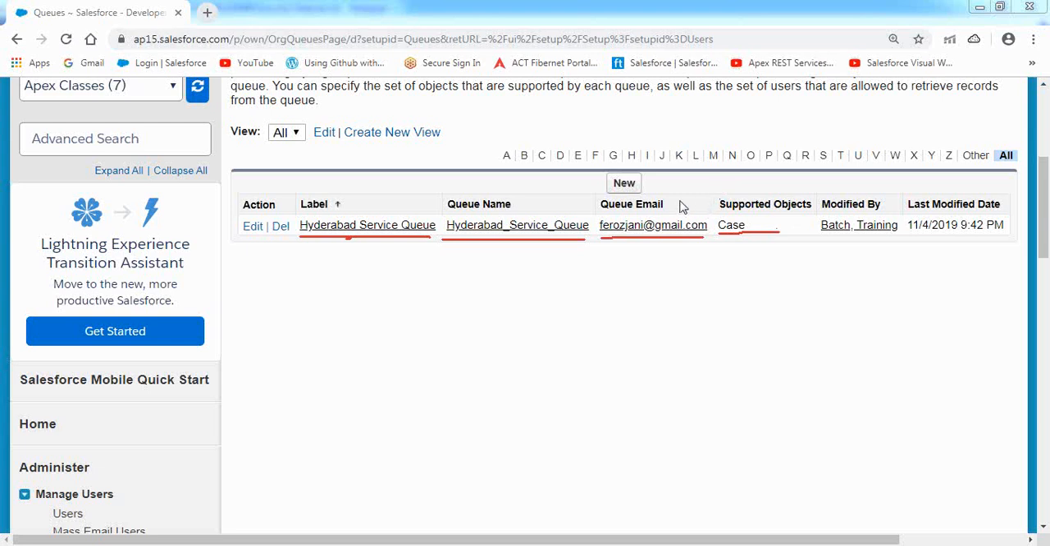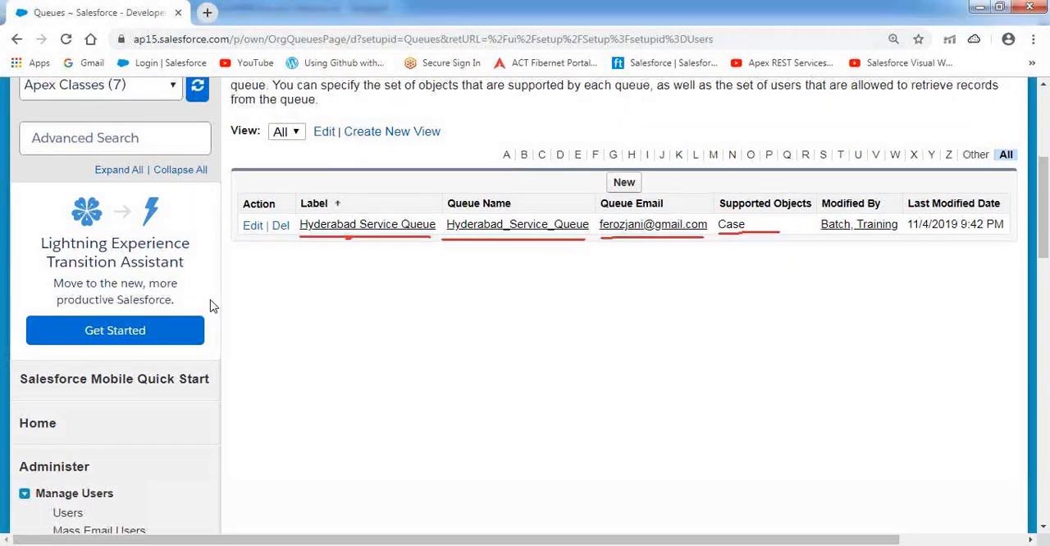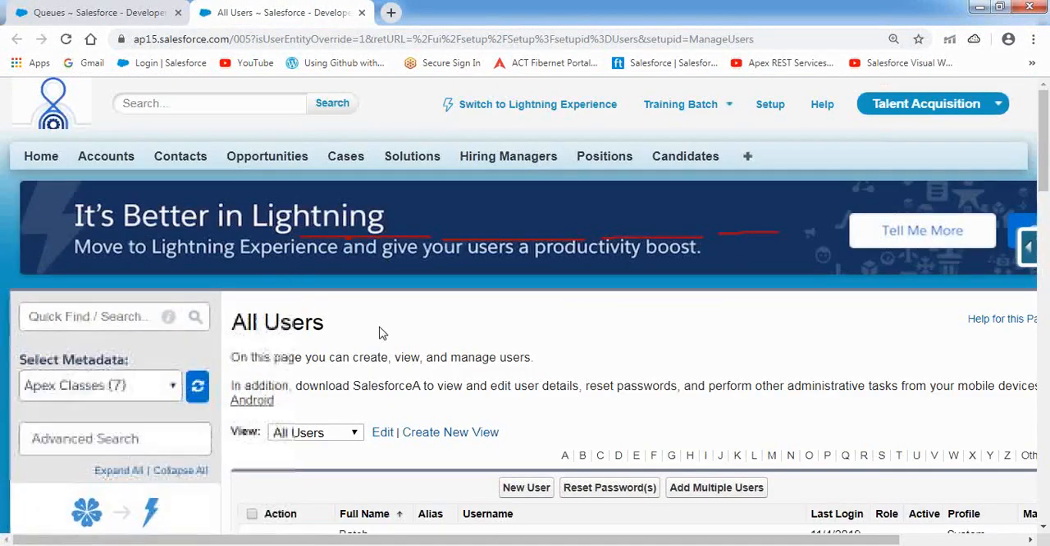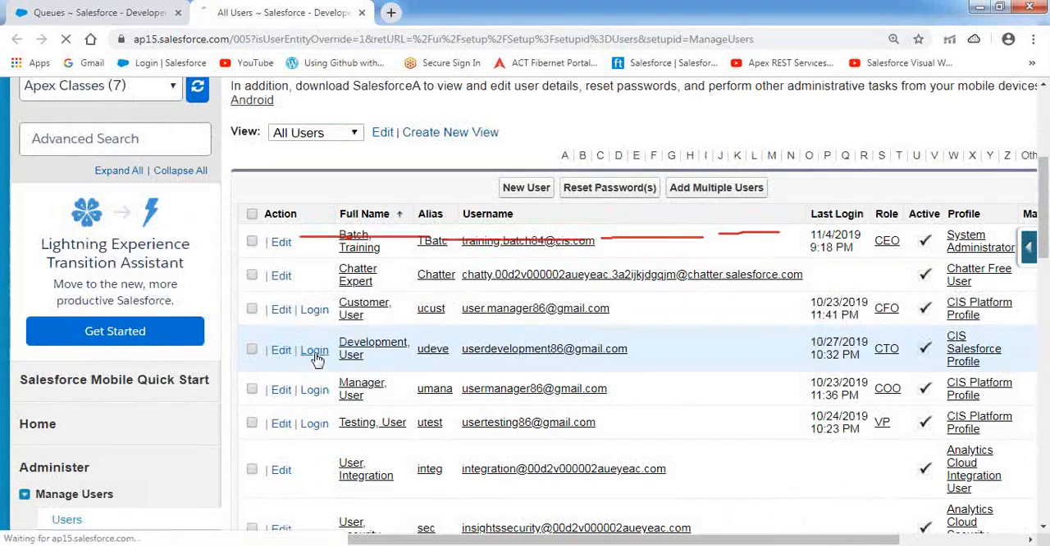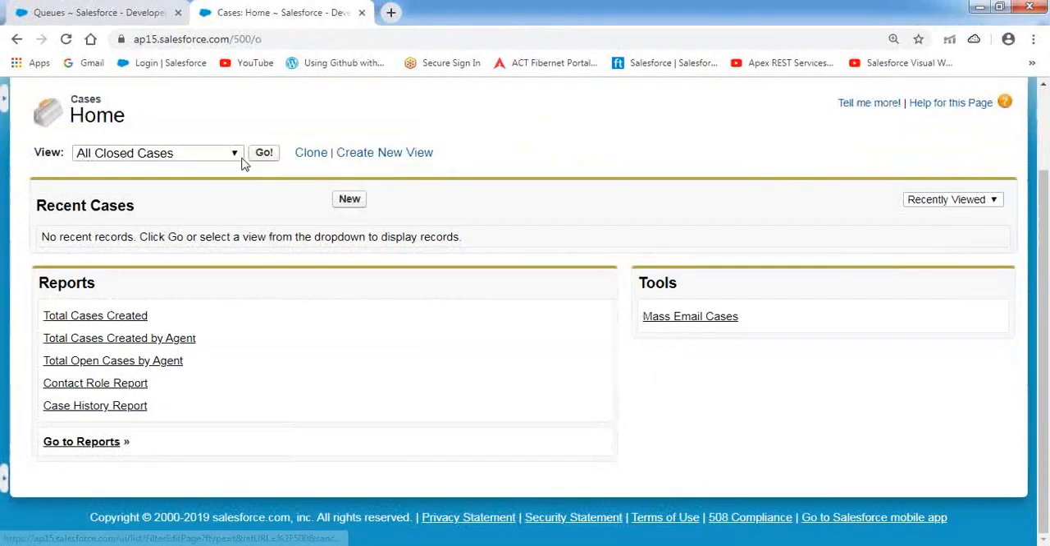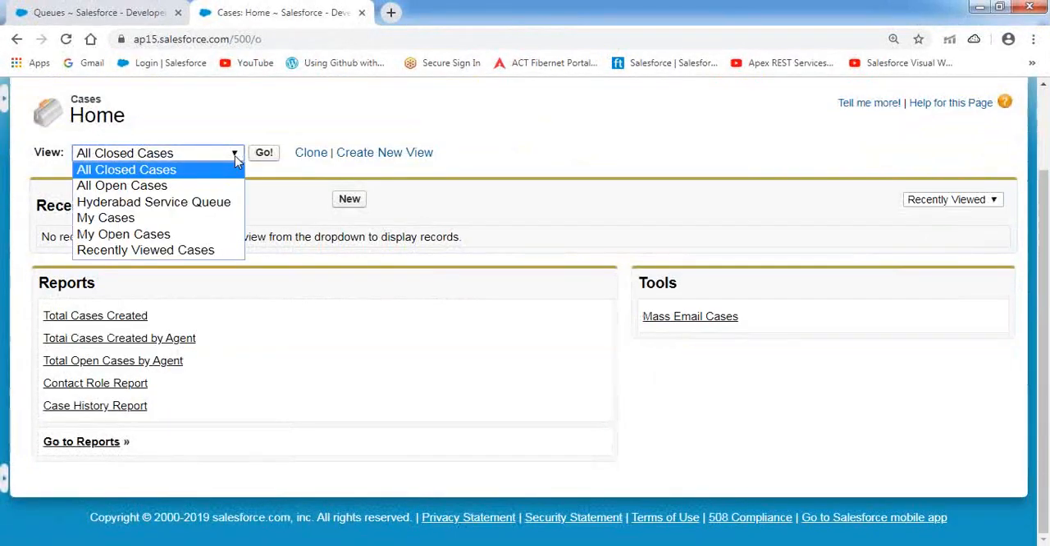Understood the concept now? Now let me log in to the development user account. Observe what will happen. I'm logging into the development user account here, because he is one of the queue members. Go to the case object. Now, what additional thing have you identified over here? Hyderabad service queue. Now these kinds of options are called what? These are called what?